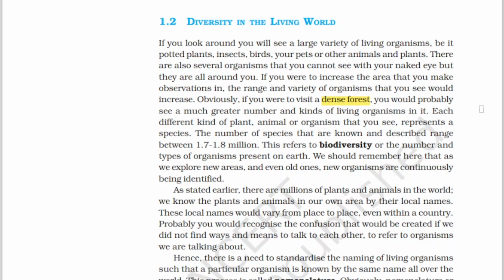Each different kind of plant, animal, or organism that you see represents a species, and the number of species that are known and described ranges between 1.7 to 1.8 million. This might be an important line to remember. The number of species that are known and described ranges between 1.7 to 1.8 million. This refers to biodiversity. Biodiversity means the different living organisms which are present on Earth.